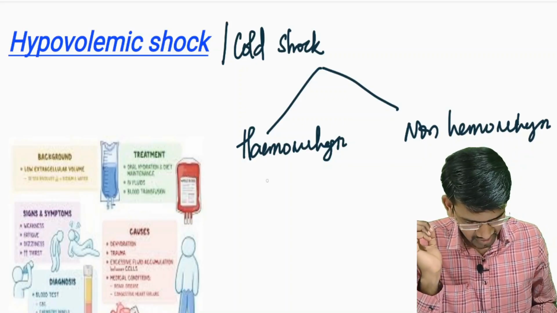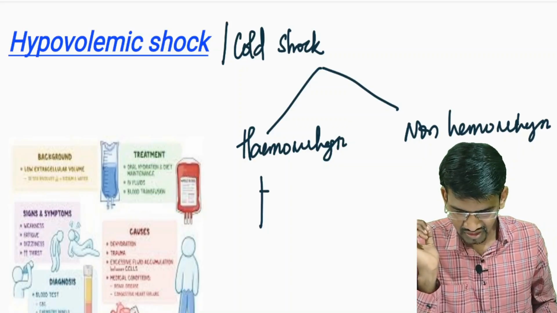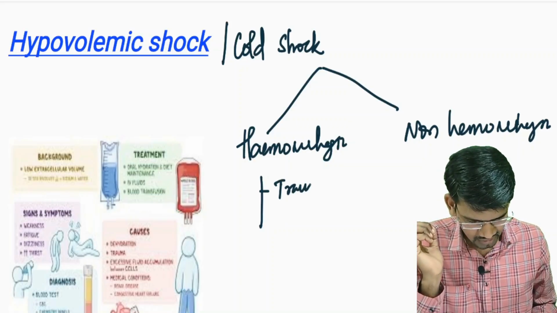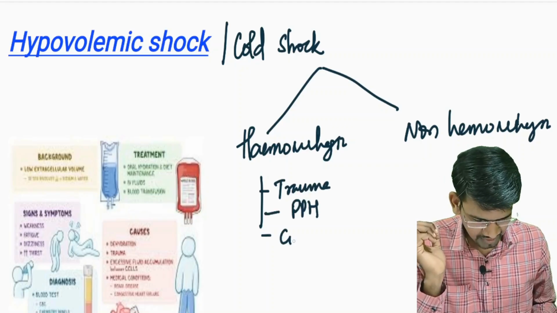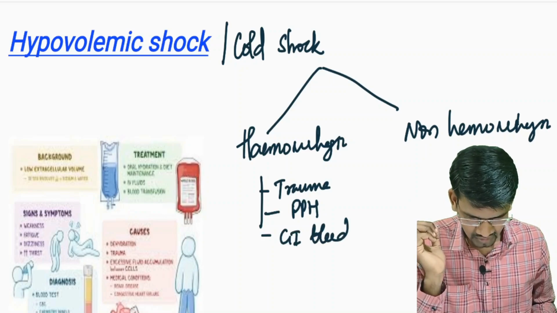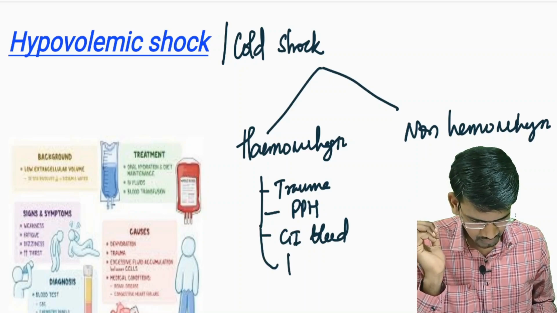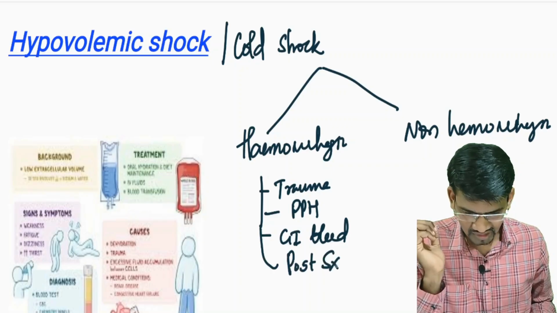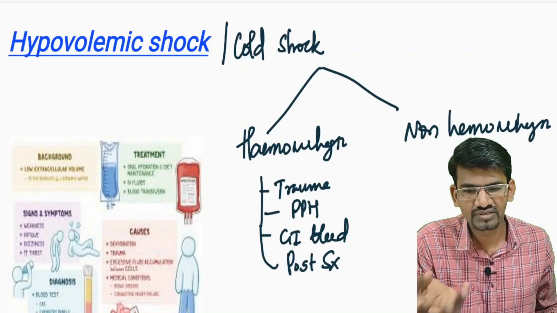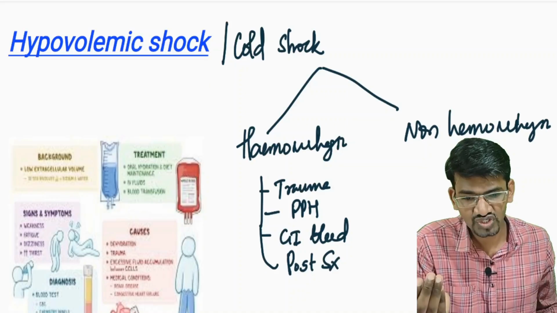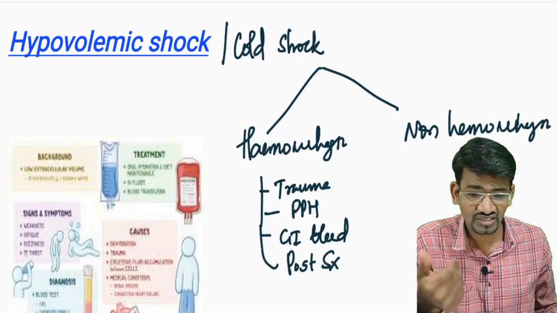Here we can take examples for hemorrhagic shock, maybe due to trauma, or in the case of PPH, or in the case of GI bleed, or post-surgery surgical bleed. So if bleeding happens and blood loss happens, because of that the patient goes into shock, then it is called a hemorrhagic shock.